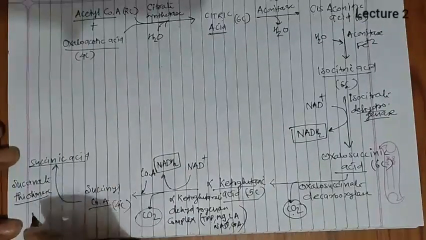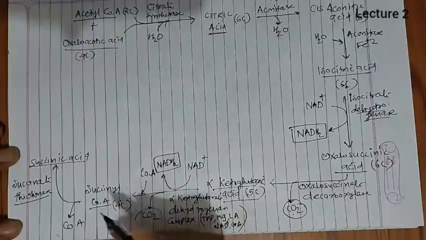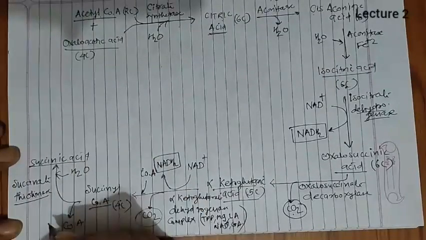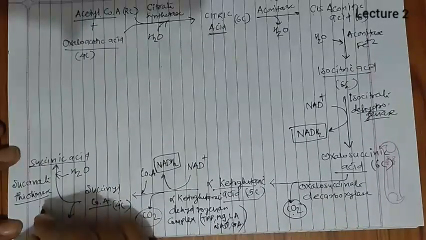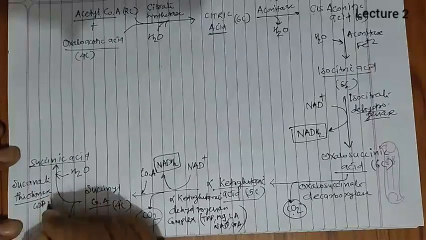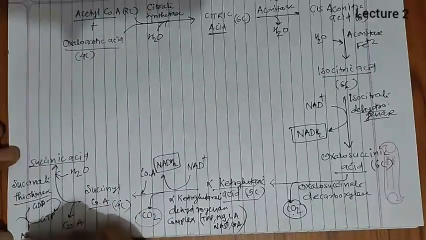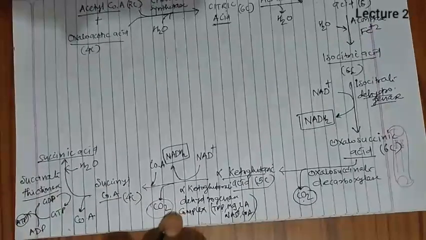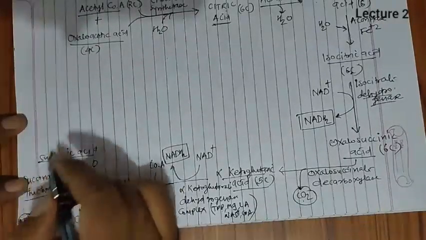Now what will succinate thiokinase do? It will remove the coenzyme A from the succinyl coenzyme A, and with that it will add one water molecule, and apart from that there will be GTP formation. From GTP, when GTP breaks, the ADP will receive the phosphate and ATP will be obtained. So either GTP forms first and then ATP forms, so either GTP or ATP formation occurs, we can consider it like this, and succinic acid is produced.